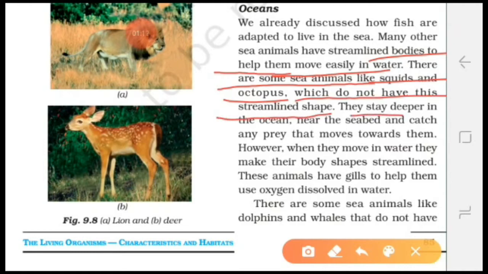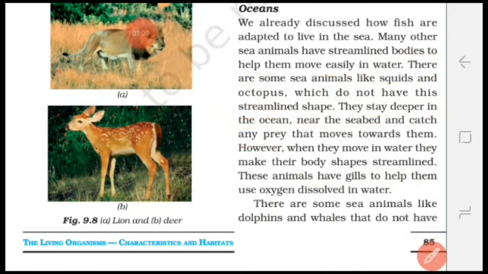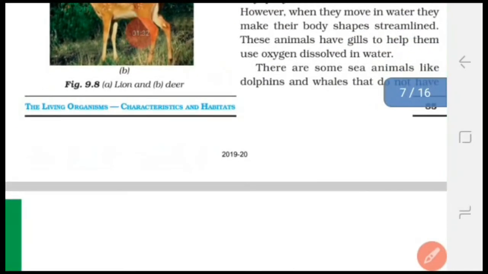They stay deeper in the ocean near the seabed and catch their prey, and during movement they make their body shape streamlined. They have gills, and with the help of gills they take oxygen from the water. So these features are present in other animals also.